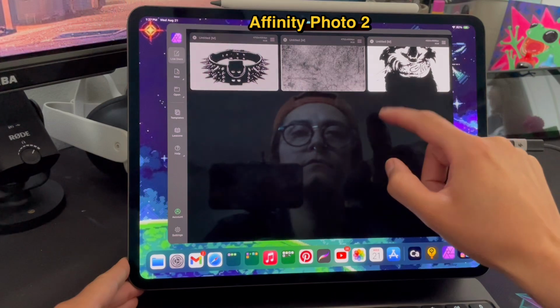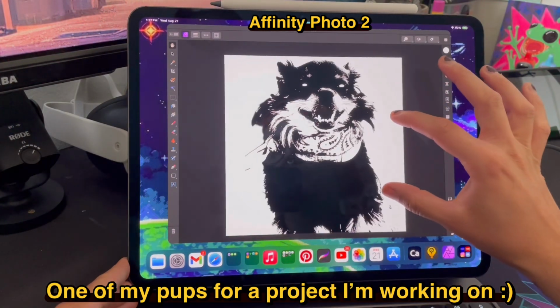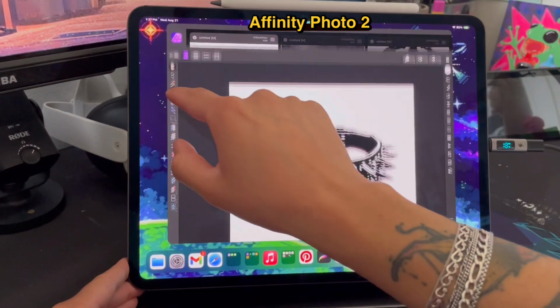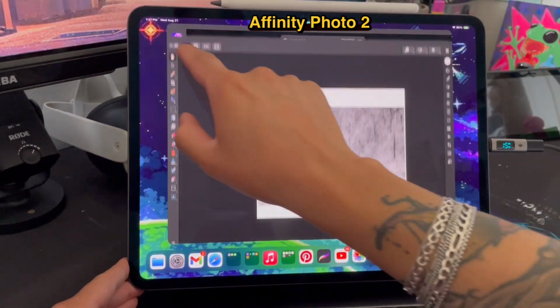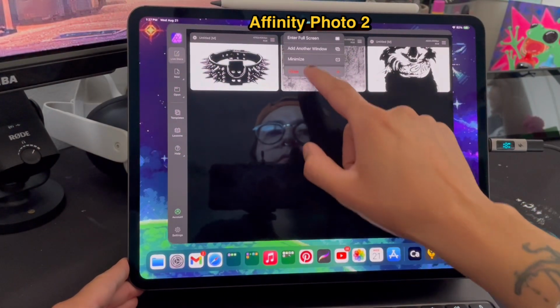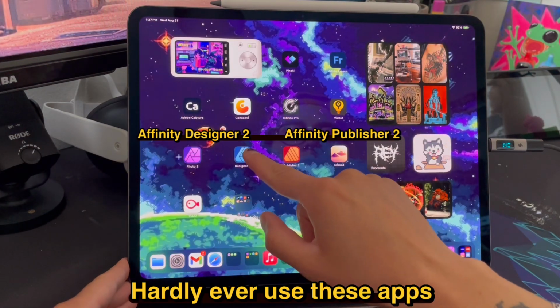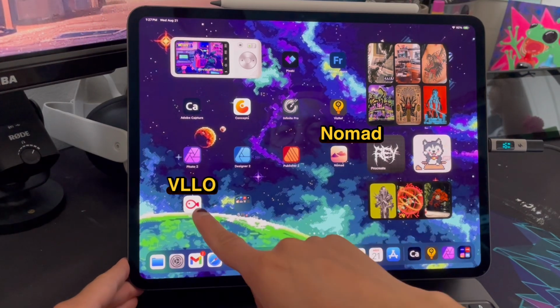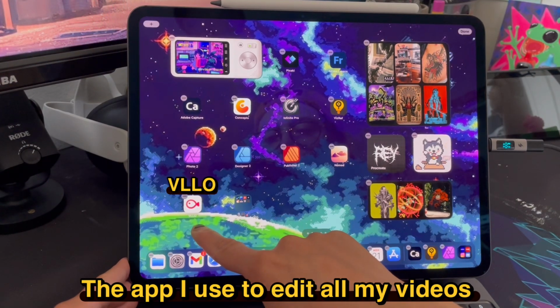Also, that kept confusing me. That is not a subscription pop-up. It's just a one-time purchase, but it gives you like half a year of free usage. I'm also a little confused because I'm pretty sure I purchased these apps in the past. Could have been a different Apple ID account, I'm not sure.